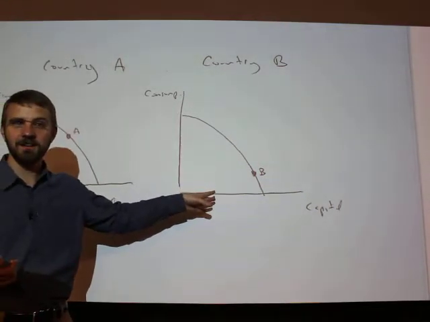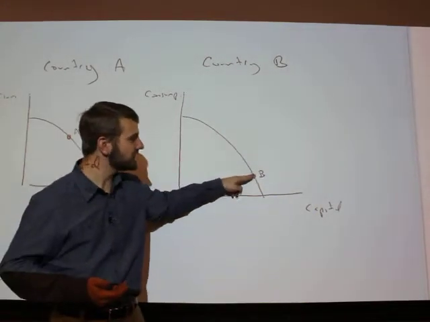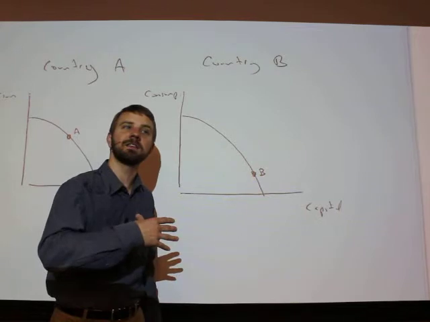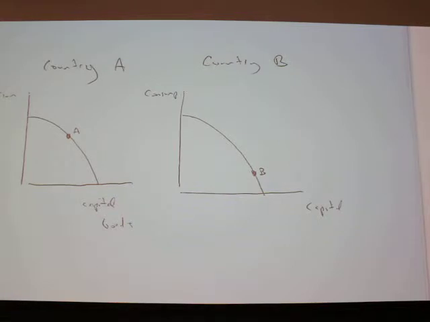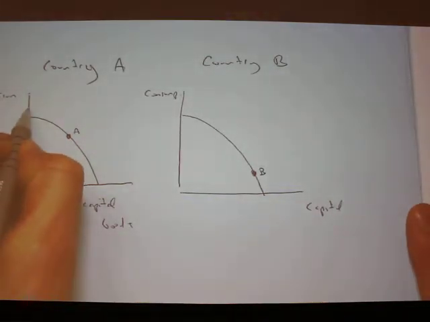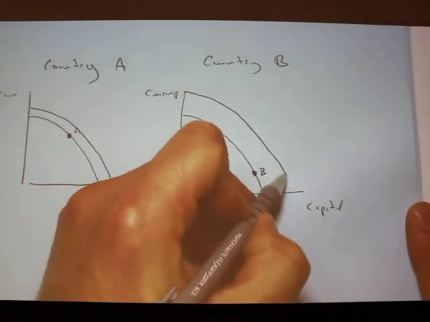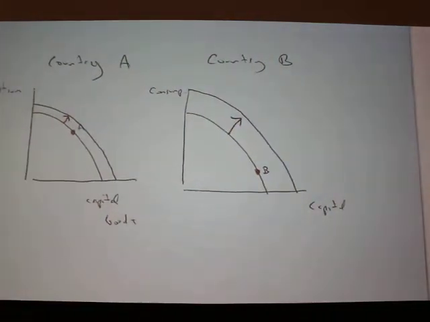This economy, on the other hand, is more patient. It's consuming fewer consumption goods, and it's investing in more capital. Today, that's happening. What's going to look different about these PPCs tomorrow or a year from now? They're going to shift out, right? Due to economic growth. And which one is going to shift out more? Country A or country B? Country B. So next year, the economies will grow. Country A will look like this, but country B will look like this. So they both grew. The PPC shifted out, but country B shifted out more because it invested more in capital.